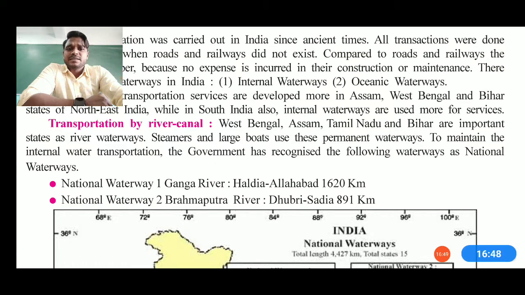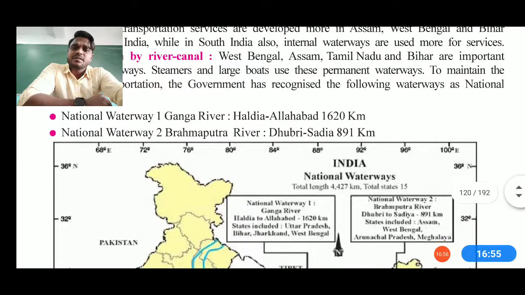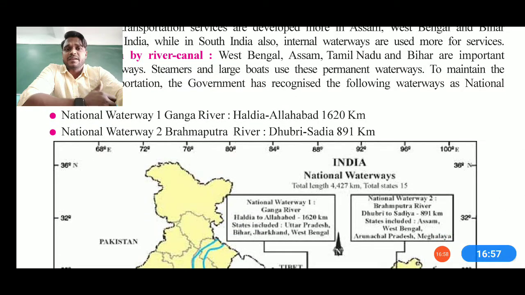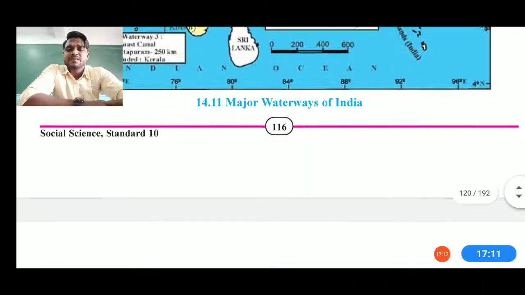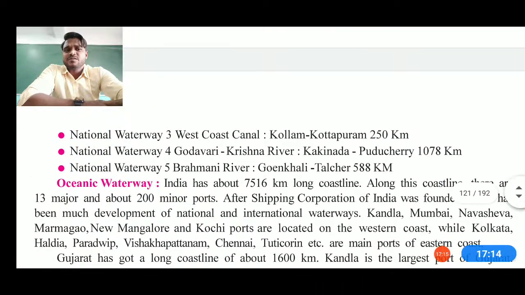And if you talk about the steamers, large boats are also permanently used on these kinds of waterways. Now in these kinds of waterways we also have National Waterways, okay, meaning National Waterway 1, that is the Ganga River, Haldia to Allahabad, which covers around 1620 kilometers, and likewise National Waterway on the Brahmaputra, which goes 891 kilometers till the river Dhubri, and other waterways are also there like Kollam,